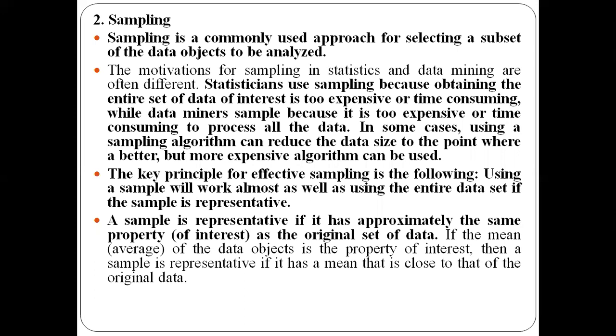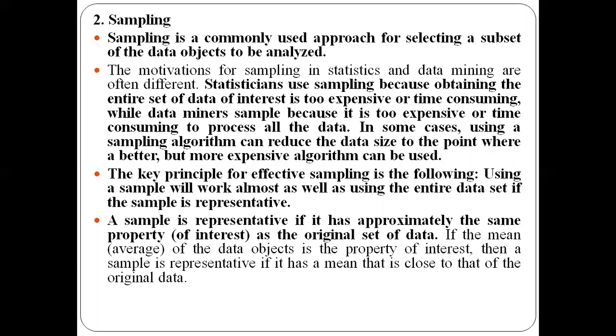Then coming to the principle of sampling, we say that the sample is representative if it has the same set of properties or behavior as the original data objects. If you are using a sample, it is going to work as if you are working on the entire data set. A sample is called representative if it gives you the same result.